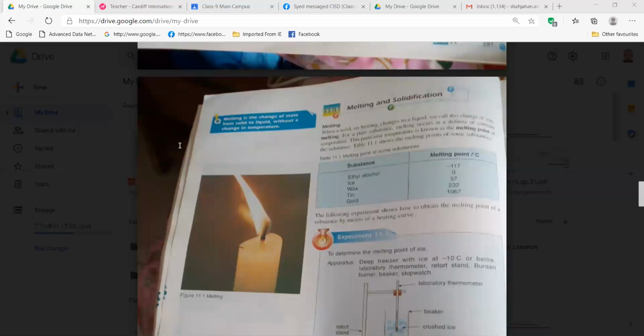Very good. So when we are saying melting point or boiling point, it's related to temperature, right? And when we are saying melting, boiling, this is related to process, right? Yes, sir. The process is called melting or boiling, but the temperature is related to point.